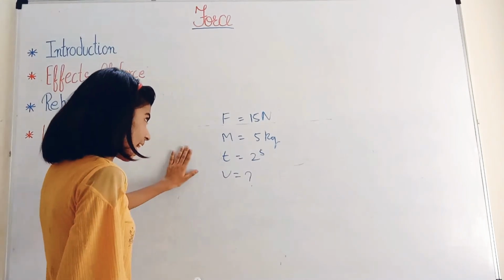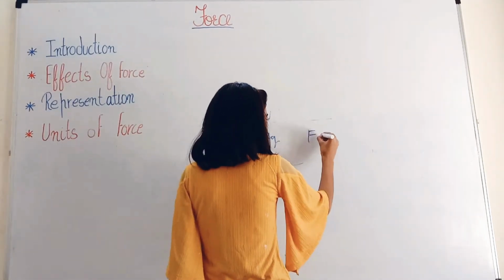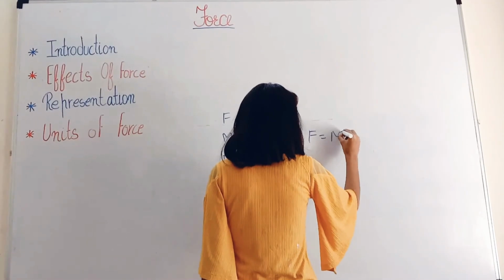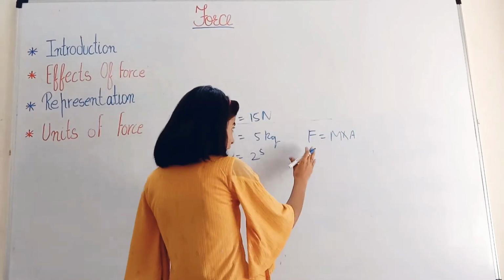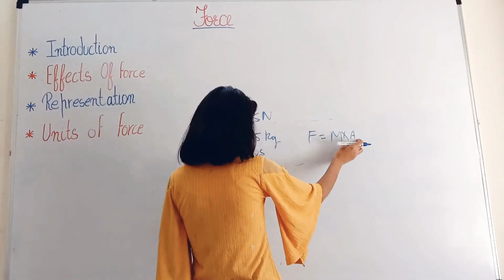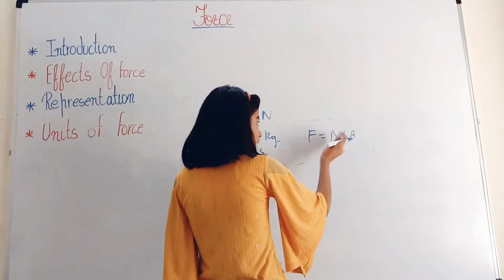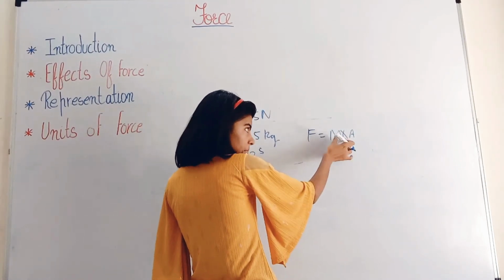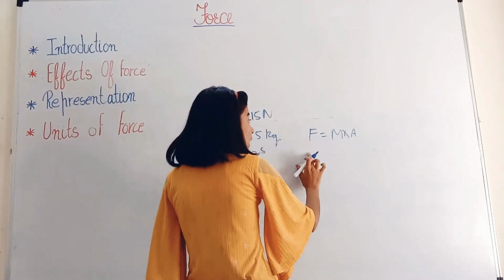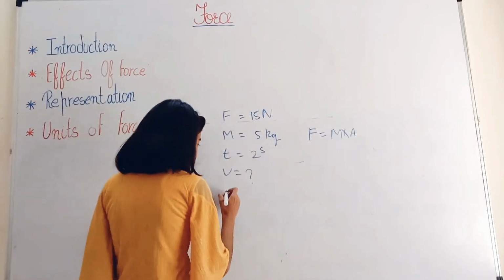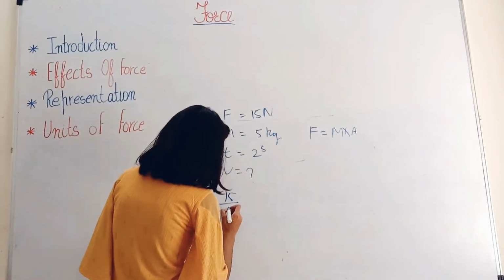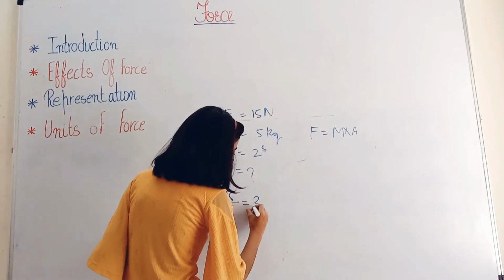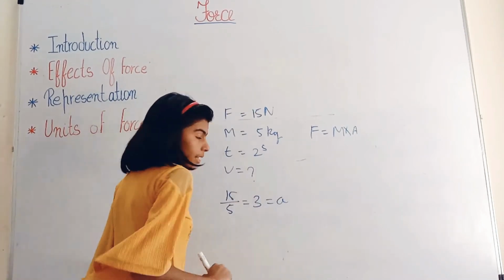Let's put the formula F equals ma. If the acceleration is not given, then since force is in multiplication, mass will be in division. So force 15 divided by 5, which is 3, is equal to the acceleration.